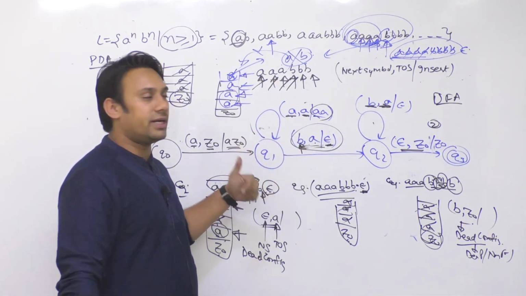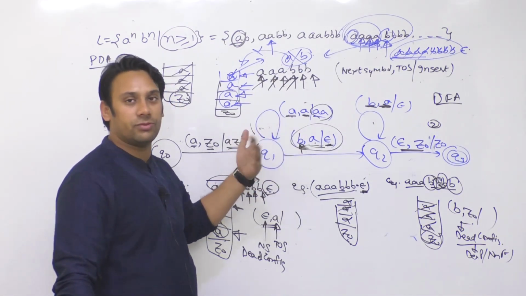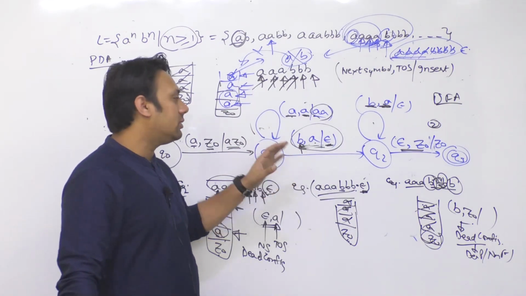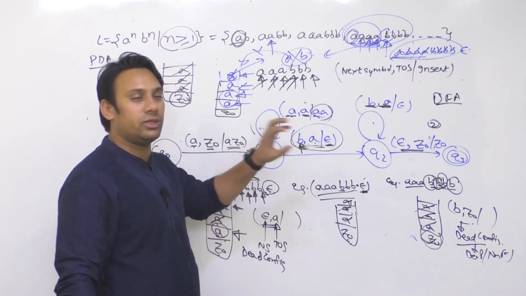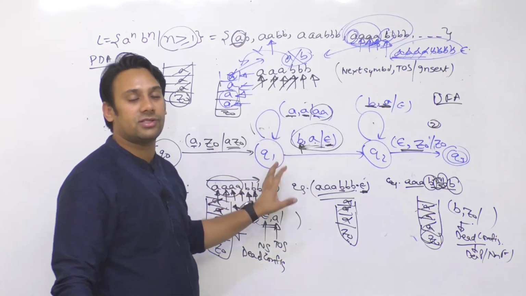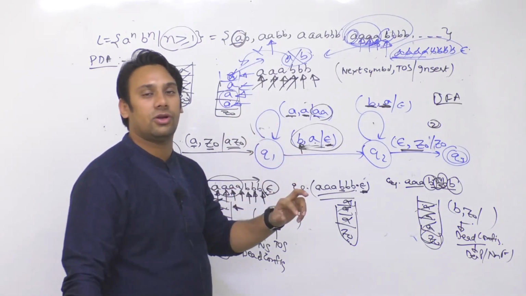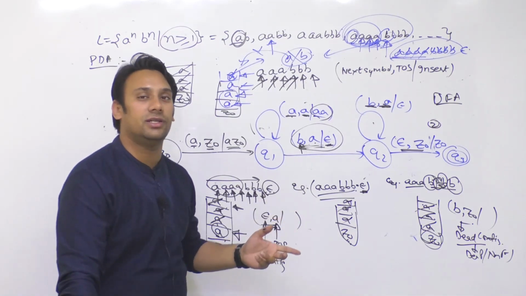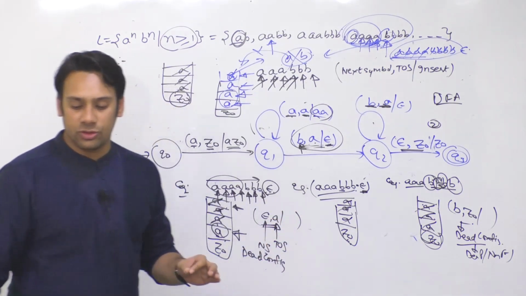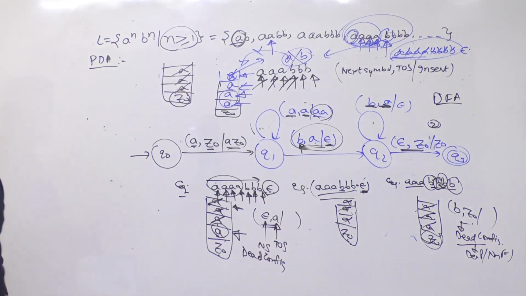You'll get to understand this with the help of more examples. Right now just understand that only the second case holds here. That means if for a state we have more than one transition for the same symbol, then we say it is a non-deterministic push down automata, otherwise we say it is deterministic. अभी सिर्फ इतना समझो, with the help of more examples you will be able to understand why we do it this way. Okay.